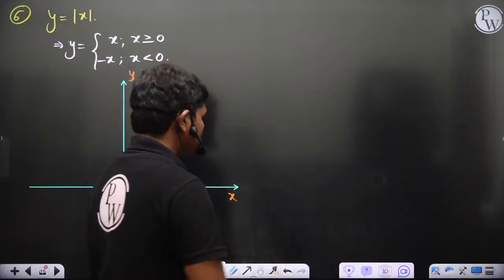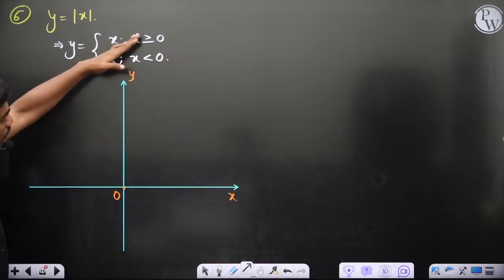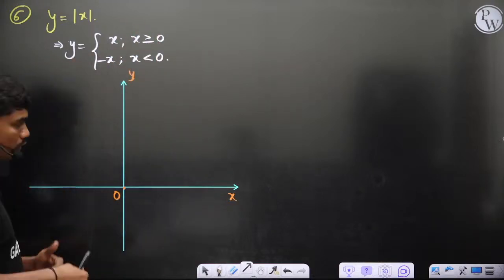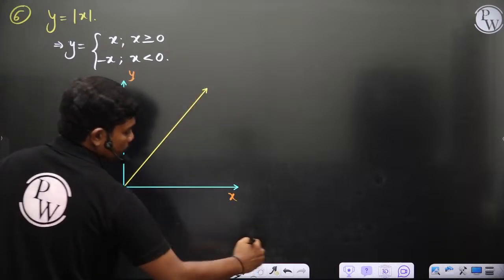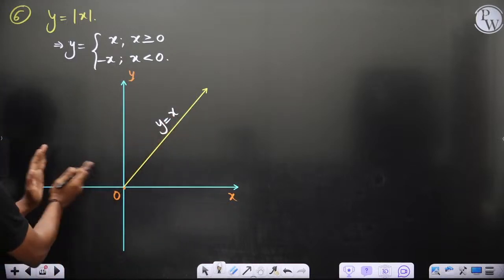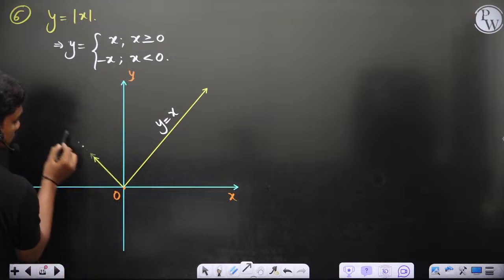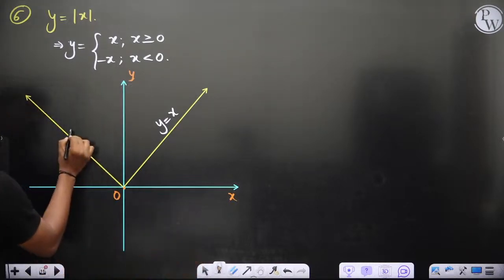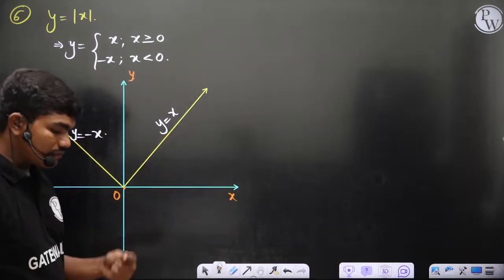Now let's see here. If you check this graph, whenever x is positive or starting from 0, this curve is y equal to x, and you know the line y equal to x is something like this. And when x is negative, x is less than 0, then y is equal to minus x, and the line y equal to minus x starts something like this. This is y equal to minus x. So this yellow part is the graph of mod x.